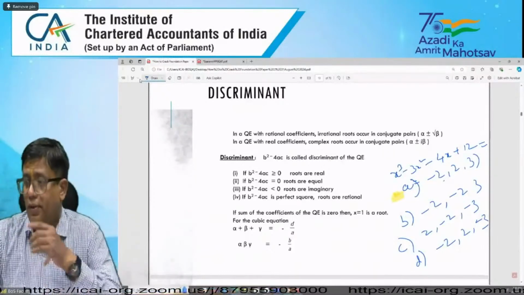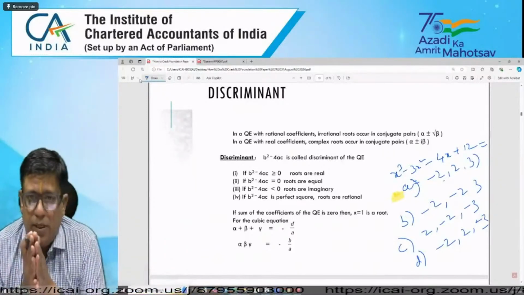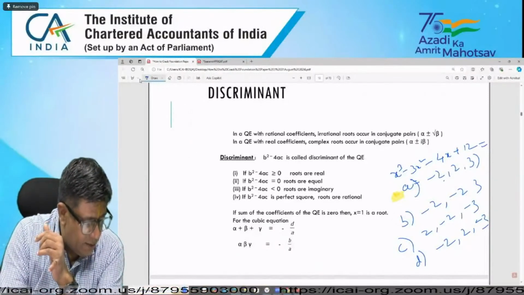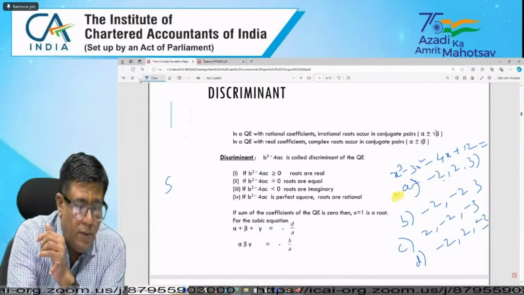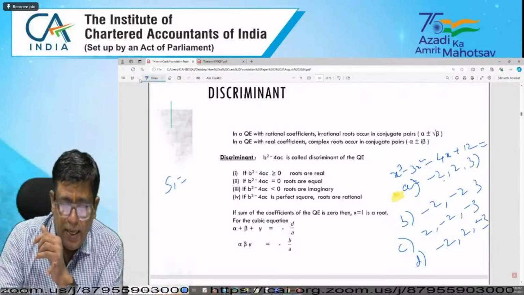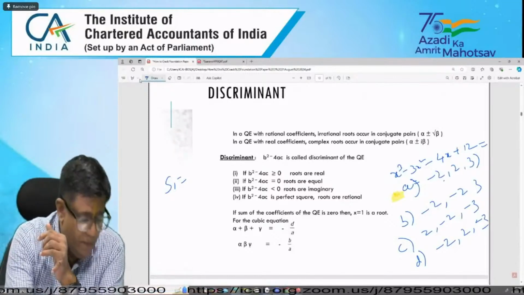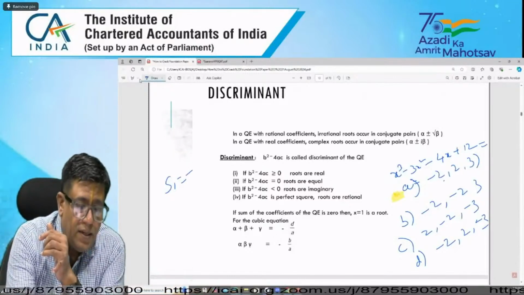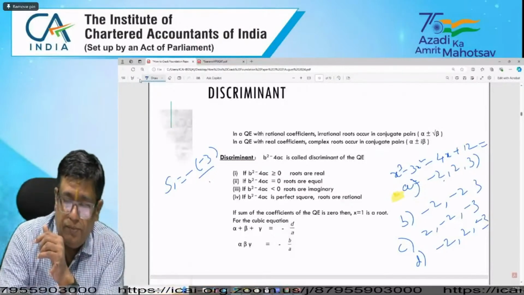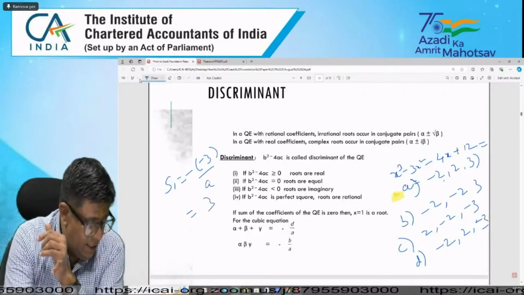My question is, in such cases, we have to test the roots. S1 equals what? Minus of b by a, minus of minus 3 by 1, this is 3.